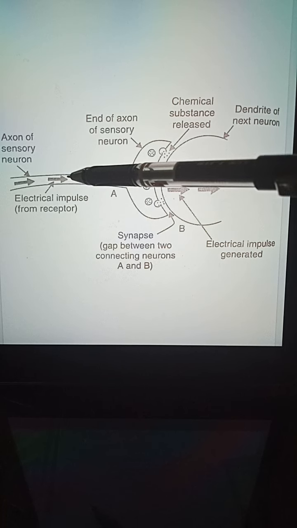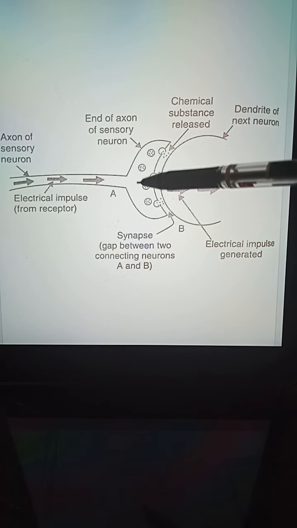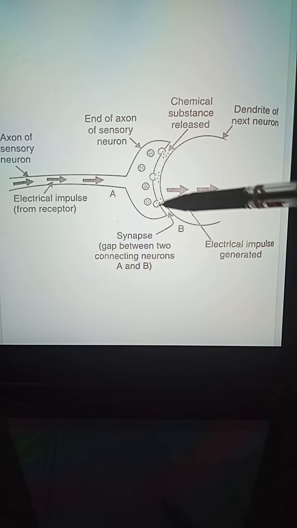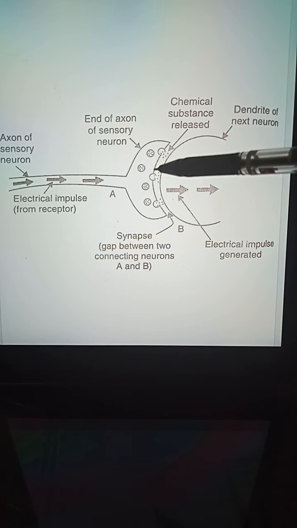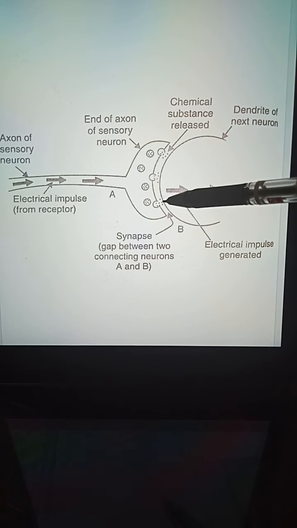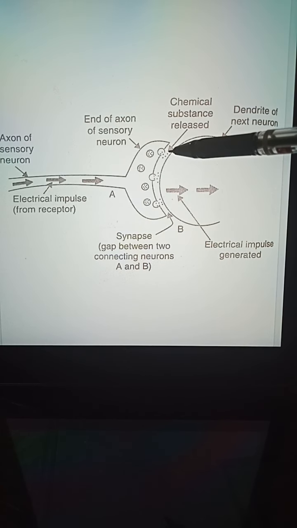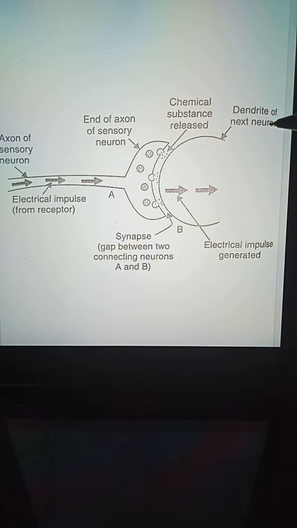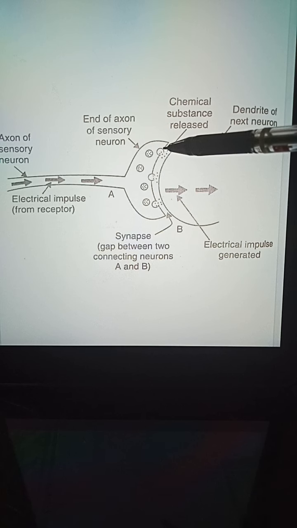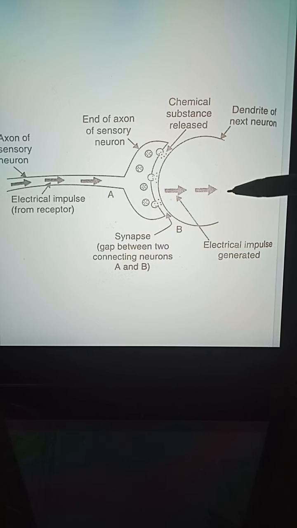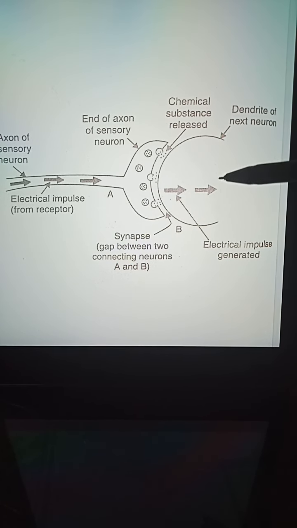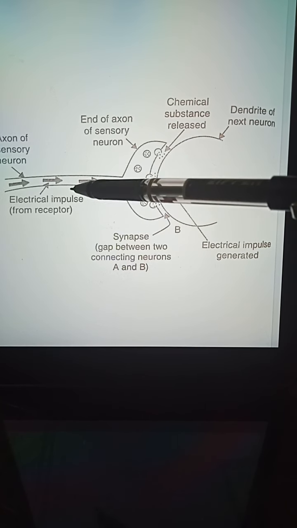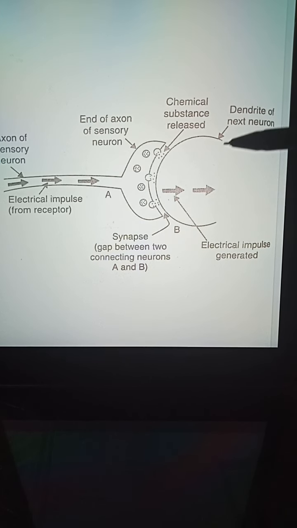As the electrical impulse passes from the axon to the synaptic vesicles, these vesicles fuse with the membrane and release the neurotransmitters. Now when these neurotransmitters are accepted by the dendrites of the next neuron, what will happen? They are responsible for generating the electrical impulse in the dendrite. In this manner the electrical impulse is transmitted from the first neuron to the second neuron.